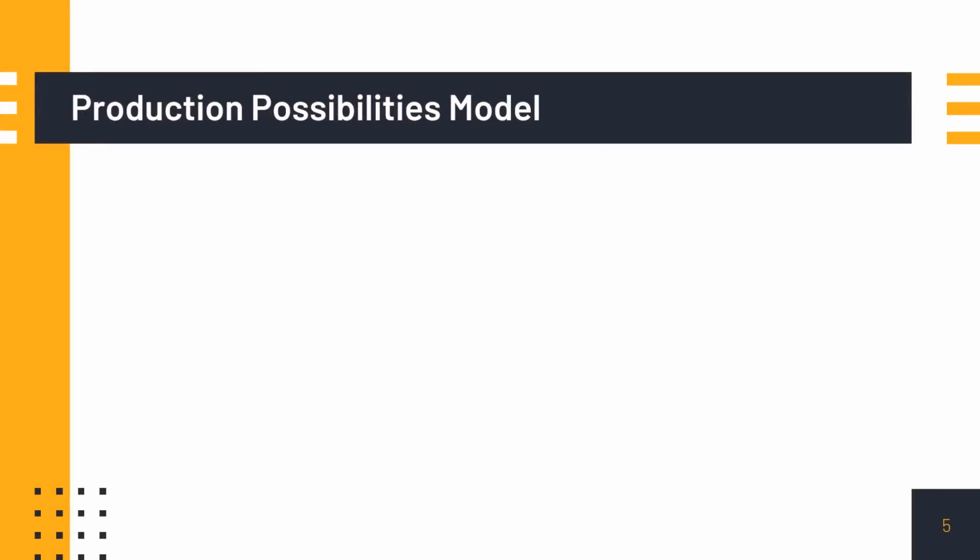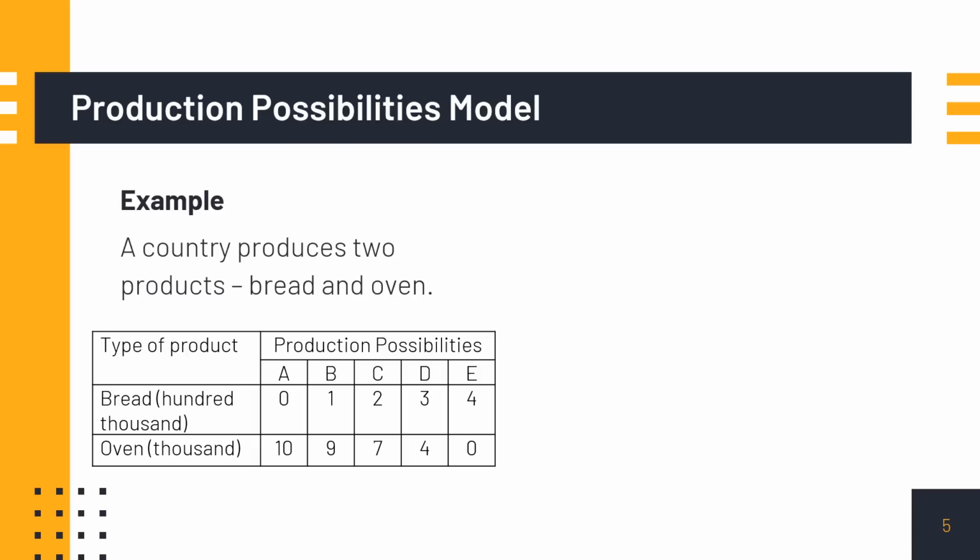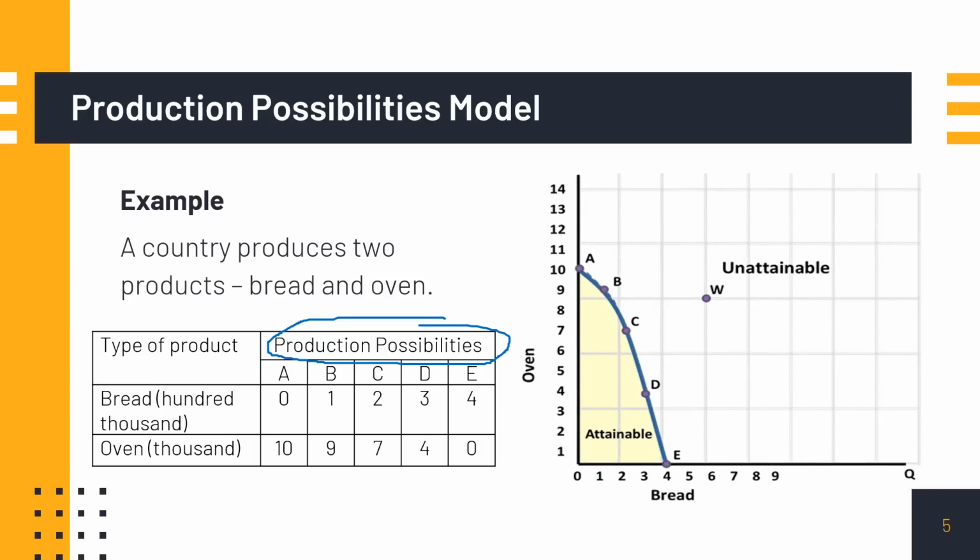Here is an example of a production possibilities model. Let's say we have a country, and this country produces only two products, bread and oven. As you can see here, these are the production possibilities of the two products. Now let's say you plot this table and you come up with this diagram. Now look at this line, the line that connects A, B, C, D, and E. This is called the production possibilities curve.